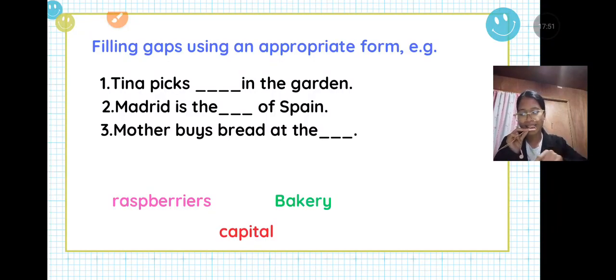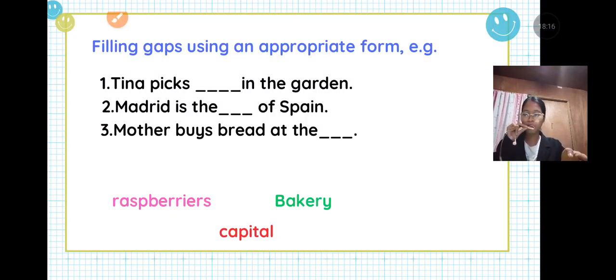Okay, the correct answer is capital. Madrid is the capital of Spain. You might encounter this in your history subject. Now let's proceed to the third sentence, which is: the mother buys bread.